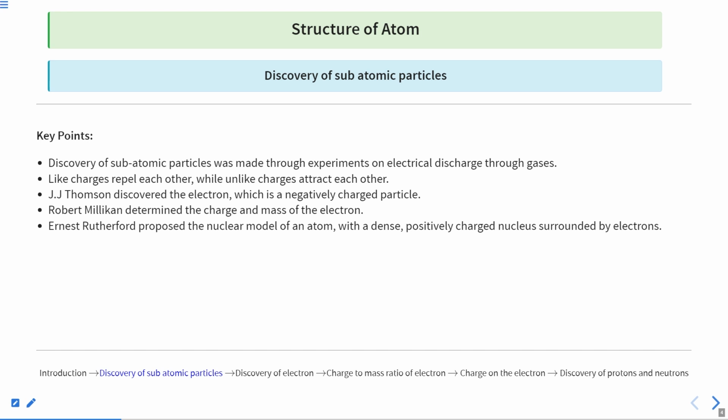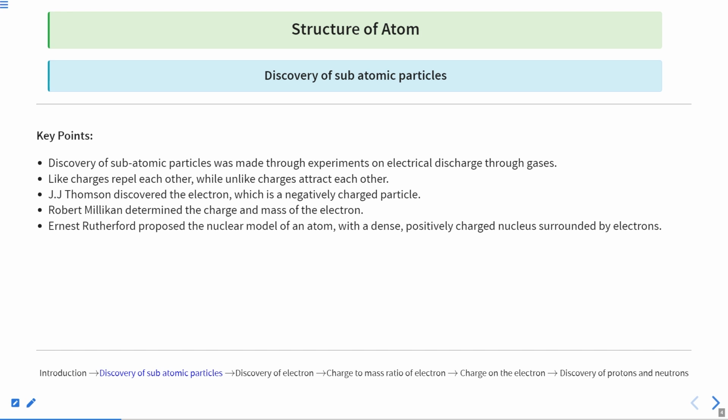And after that, the twist came when Rutherford came with his model of the atom, in which he said that we can't go with the model where the electrons are embedded in the positive charge, with the positive charge all over the atom. This was crushed by his famous gold foil experiment, which crushed J.J. Thomson's theory that positive charge is spread all over the atom.